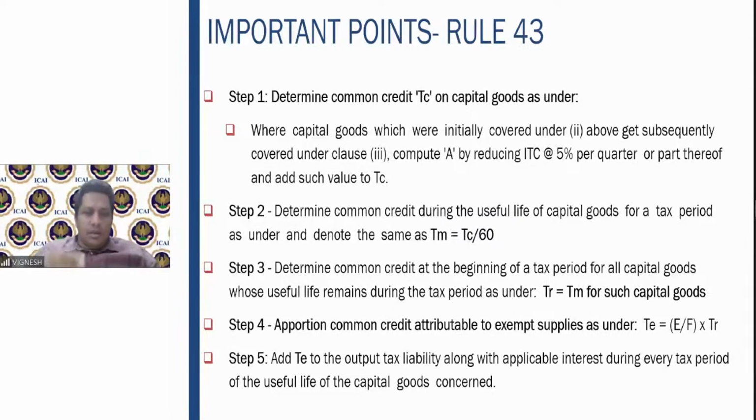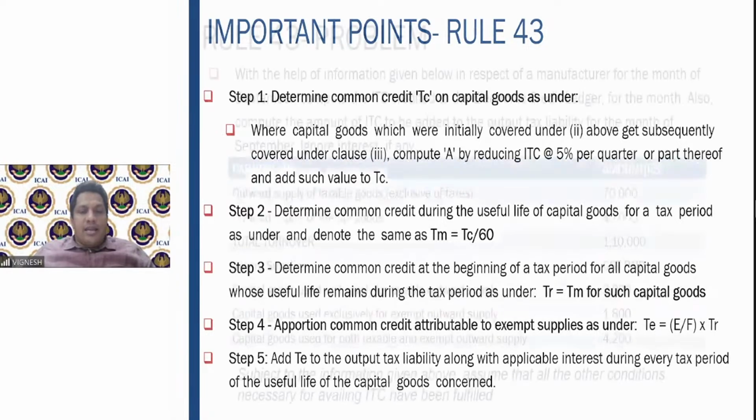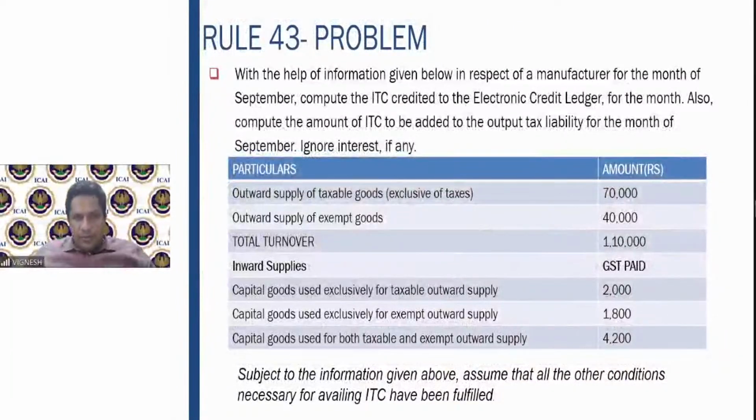After you determine the common credit during the useful life for a taxable period, determine the common credit at the beginning of the tax period whose useful life remains. That is your TR. So TR is the common credit into E by F. You will get the common credit attributable to exempt supplies, and you will add it to the output tax liability.